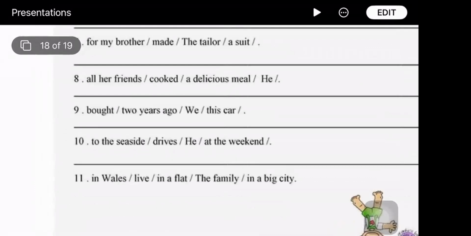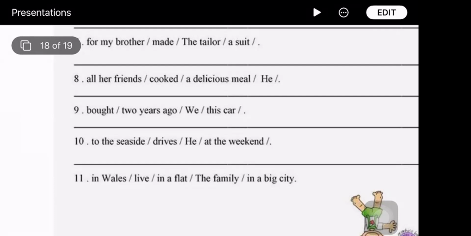Okay, then? He cooked a delicious meal with friends. So therefore, I mean, the indirect object, the direct object. He cooked all his friends a delicious meal. See, there's no to, there's no for, so it means that this is now an indirect object. He cooked all his friends a delicious meal.